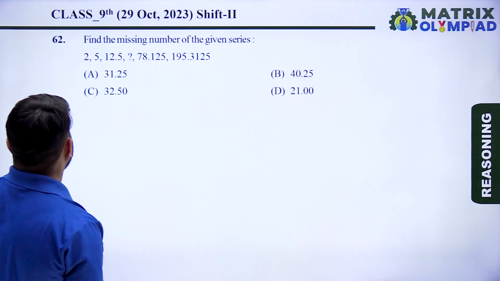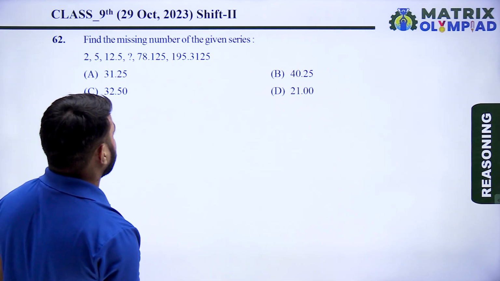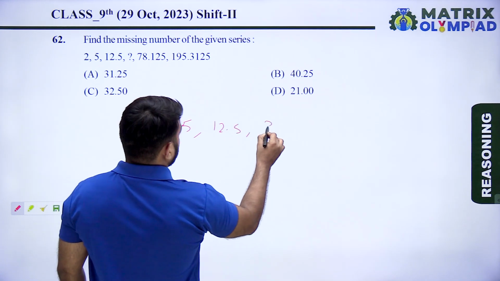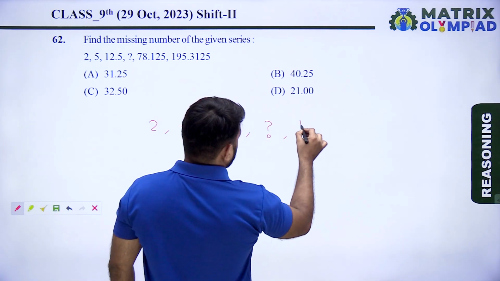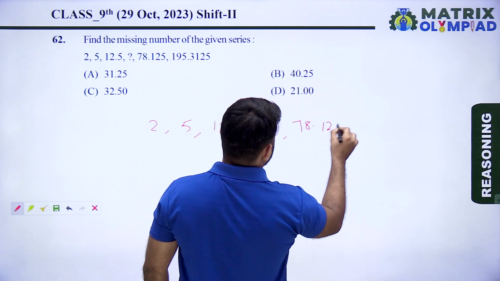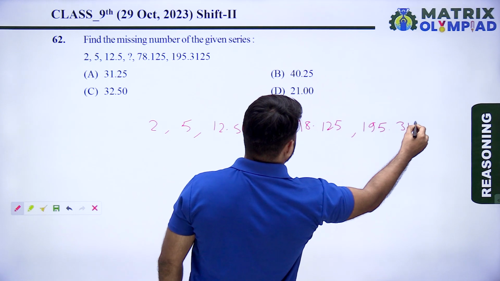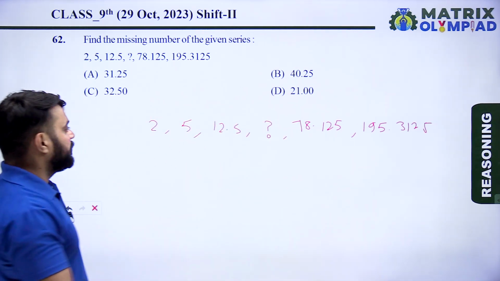So next question is question number 62. Find the missing number of the given series. The series is 2, 5, 12.5, missing number, 78.125, 195.3125. So first find the pattern of the question.